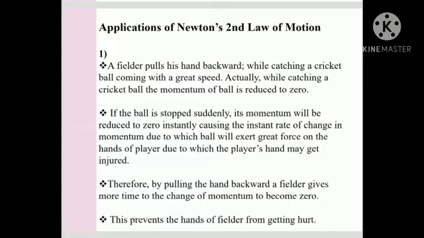If the ball is stopped suddenly, its momentum will be reduced to 0 instantly, causing an instant rate of change in momentum, due to which the ball will exert great force on the hand of the player, and the player's hand may get injured. Therefore, by pulling the hand backward, the fielder gives more time for the change of momentum to become 0. This prevents the hand of the fielder from getting injured.